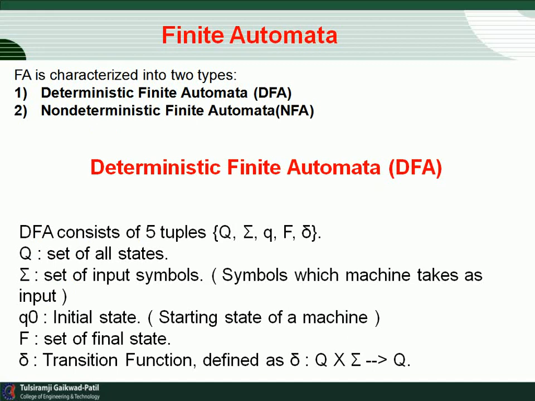Finite automata have two types. First is the deterministic finite automata and second is the non-deterministic finite automata. So let us see the DFA, the deterministic finite automata.